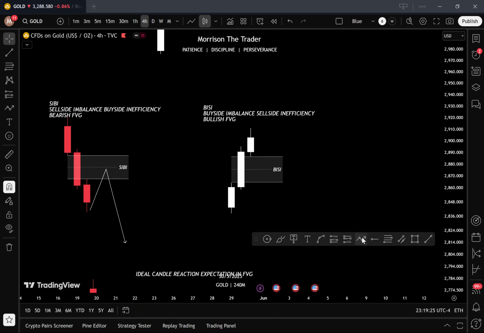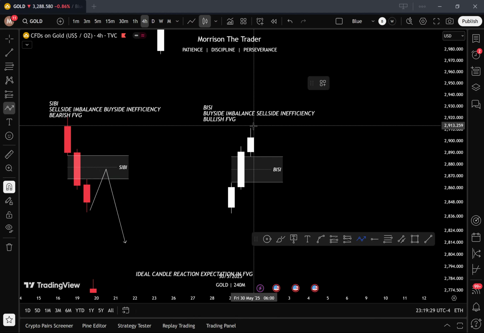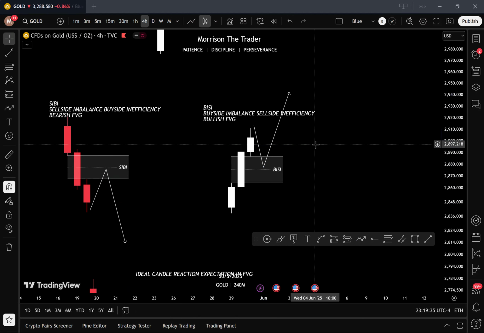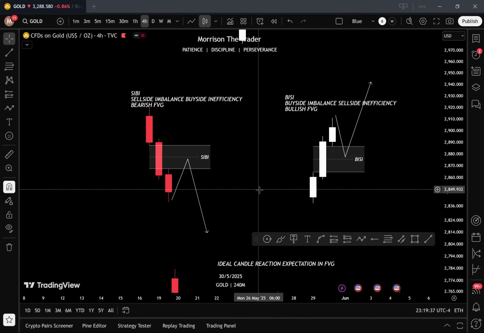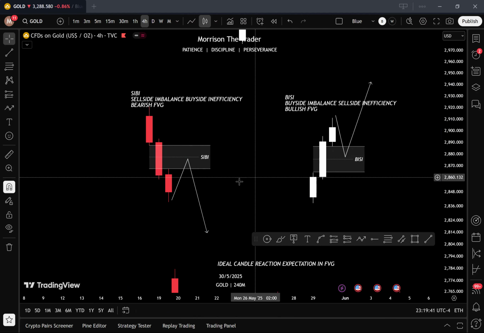And in a bullish trend, in an uptrend, we expect the same thing: we expect a bullish fair value gap to support price and move it higher. In a downtrend, we expect a bearish fair value gap to move price down when it gets to that fair value gap.